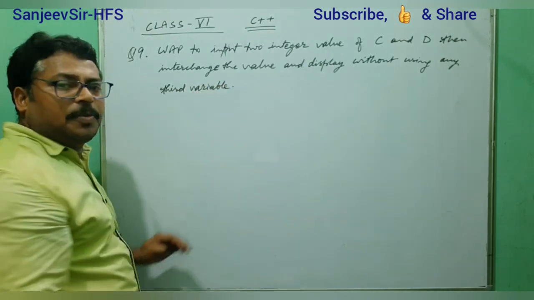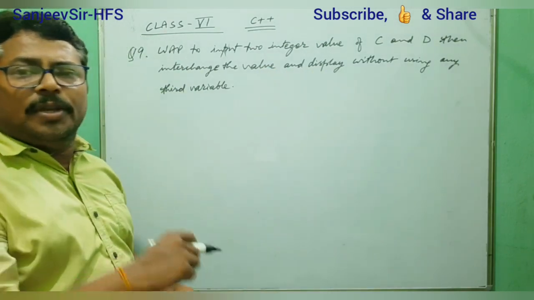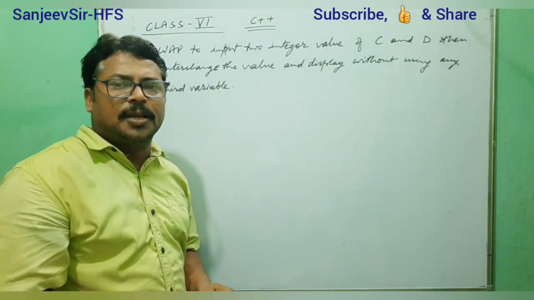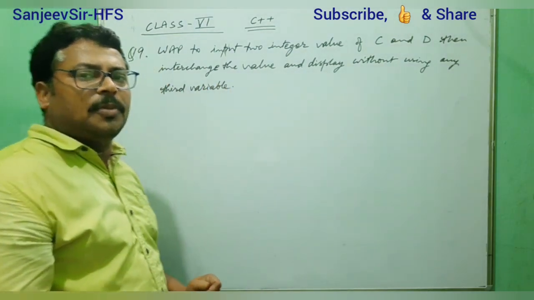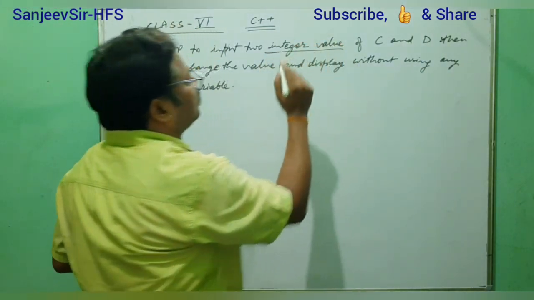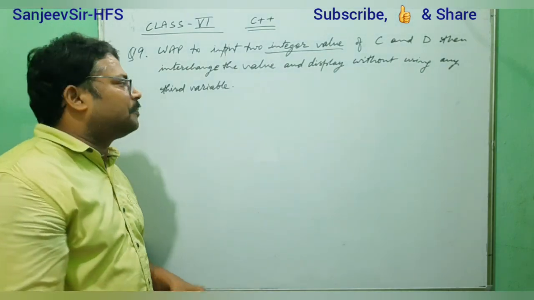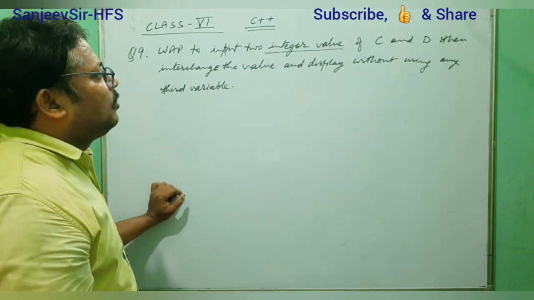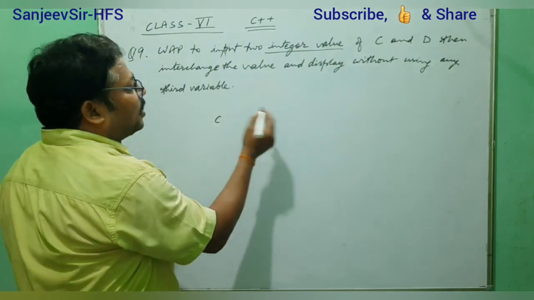In the previous question of swapping C and D, we were using one extra variable, that is temp. But here we are saying that we need to do it without an extra variable. And one more thing, this is only possible with integer type values. So without a third variable, how can we do that? Actually this is a concept from mathematics.